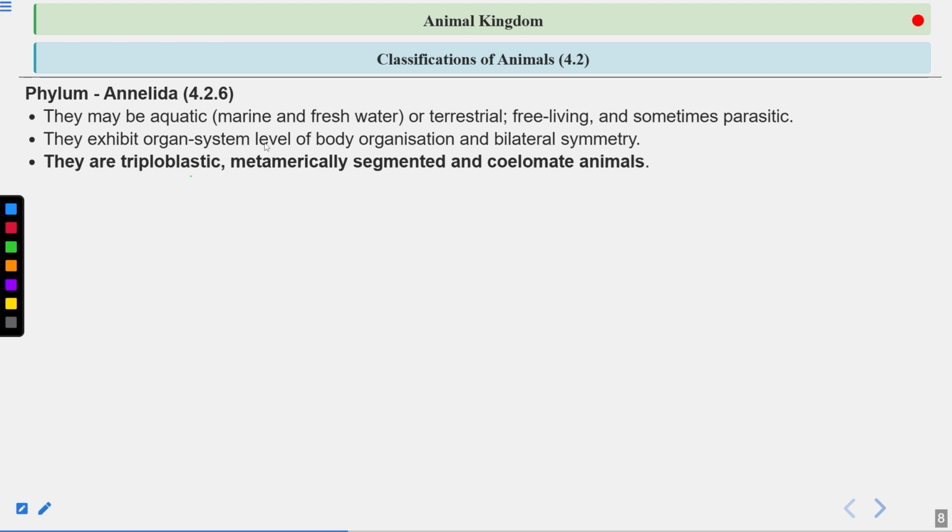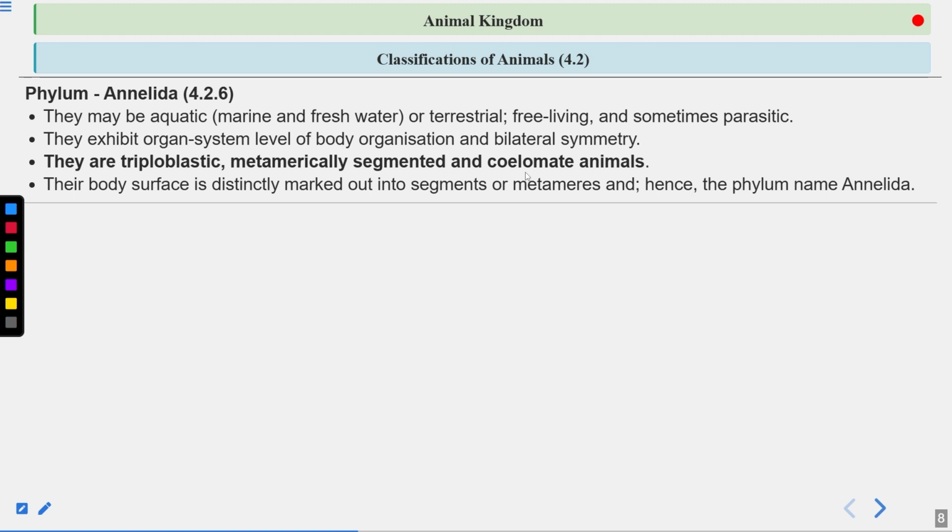Then they are metamerically segmented, meaning they show metamerism. Clear? You can write they show metamerism, meaning they have a segmented body; their body is divided into segments. Then they have a true body cavity, meaning they are coelomate. Coelomate means the body cavity is lined by the complete mesoderm.